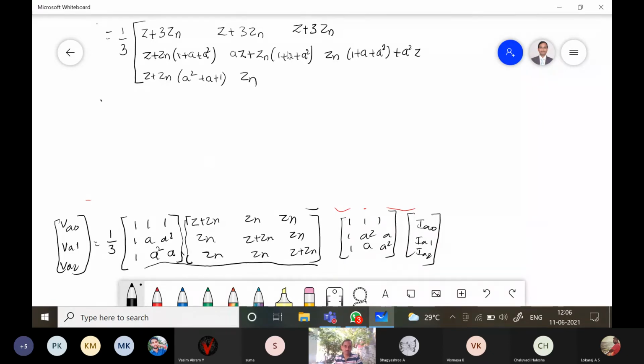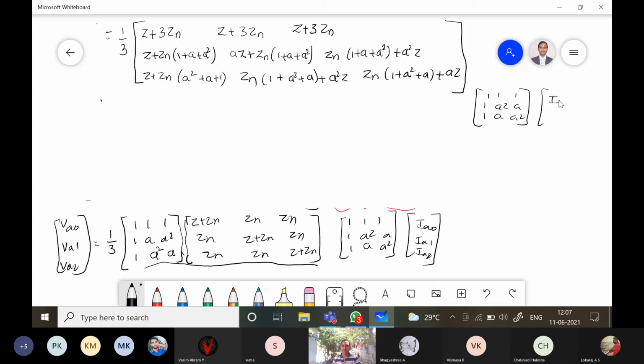Third row second column, multiply this, we will get Zn into 1 plus a square plus a, plus a square into Z. And third row third column, multiply this, we will get Zn into 1 plus a square plus a, into Z. Multiply with this again 1 1 1 as it is. All of you got this?